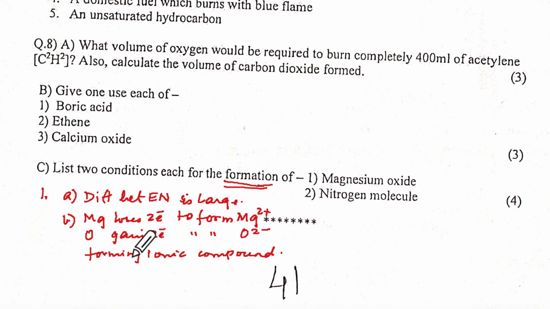Okay, so these would be the 2 conditions, because now it becomes an apt answer.